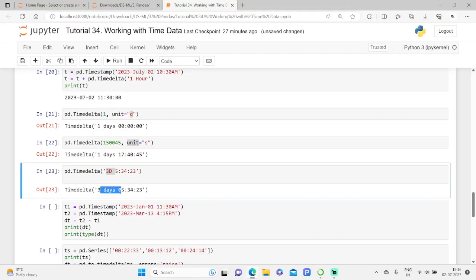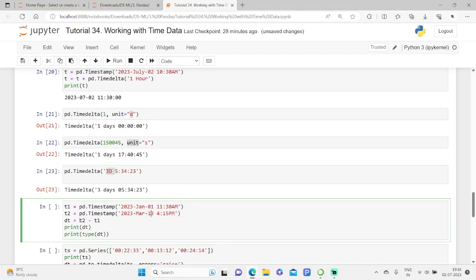And yeah, with this, we have seen that TimeDelta defines time intervals and is useful for performing arithmetic calculations on timestamp objects. This concept is even more explicit when we consider this example. Kindly observe, we have just specified 2023 Jan 01 till 2023 March 13 or 14, whatever it may be. Kindly take note of it.